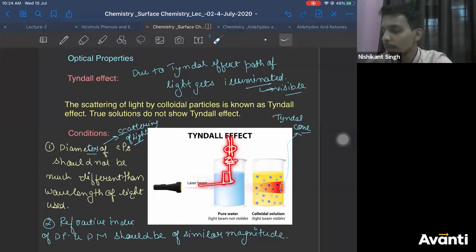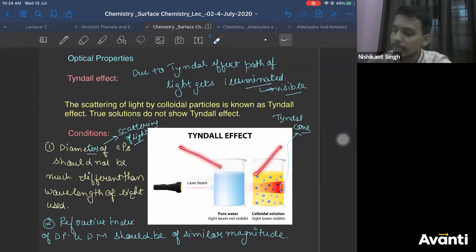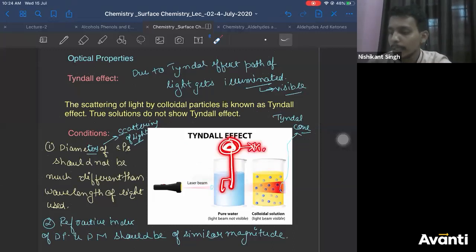Then only you observe the Tyndall effect very well. It's not that you will not see it at other angles; you will see it at other angles also. But the best Tyndall effect is observed when the angle between your eye or microscope and the light source is 90 degrees. Does the light deflect or not? Light deflects. Why would it not deflect?